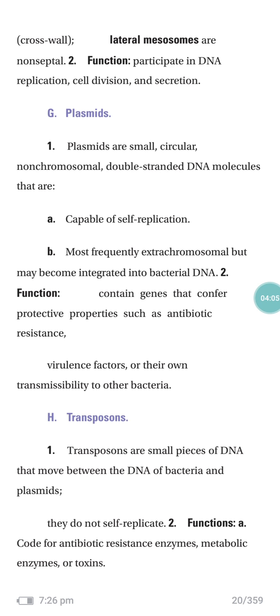Now one more part of the bacteria is the plasmid. They are small circular non-chromosomal double-stranded DNA molecules that are capable of self-replication. They are most frequently extrachromosomal but may become integrated into the bacterial DNA. Their function: they contain genes that confer protective properties such as antibiotic resistance. They help in virulence factors. They have their own transmissibility to other bacteria.